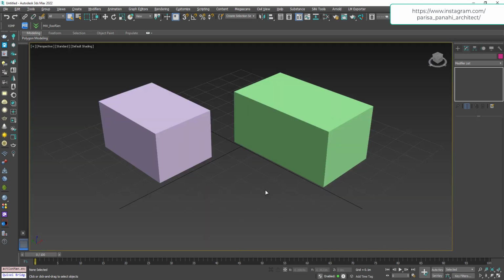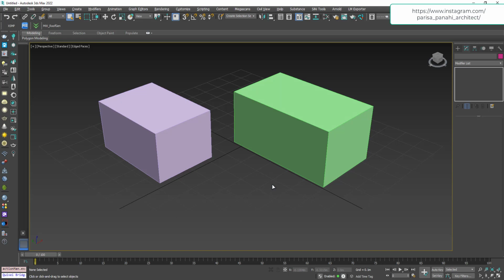After all of those steps, by pressing F3 and F4 on your keyboard, you can change the default shading to edge, face, or wireframe. It completely depends on you which viewport is suitable for you.